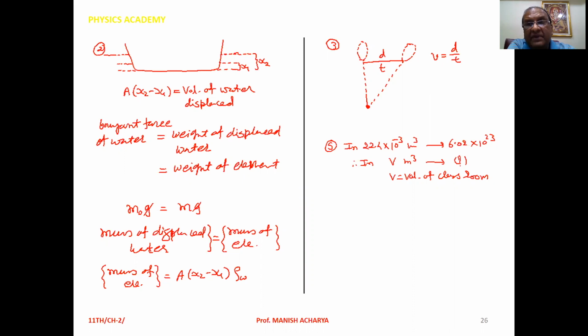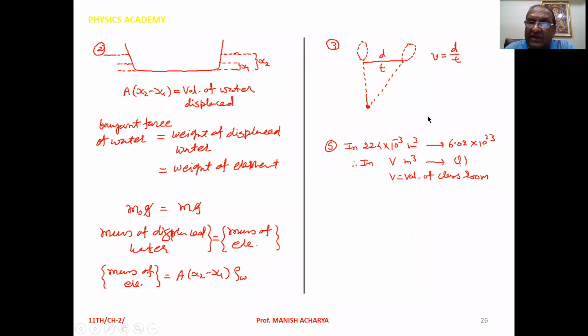Now very simple. You have to measure the volume of the room by measuring the length, breadth and height of the room. You can calculate the volume of the room. So now a simple unitary method: in 22.4 × 10^-3 m³, the total number of molecules is 6.02 × 10^23. Then in V m³, which is the volume of the room, how many molecules are there? So now simply you can calculate the number of molecules in the room. Clear to all of you?